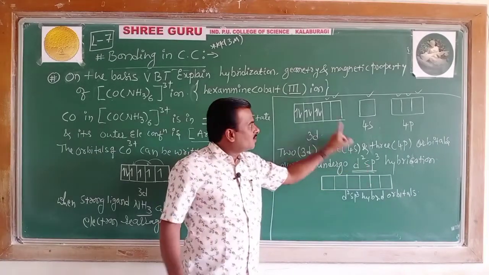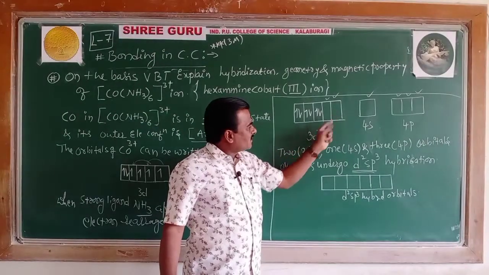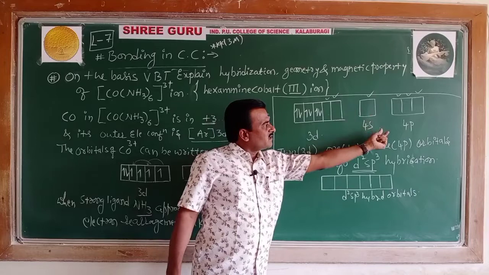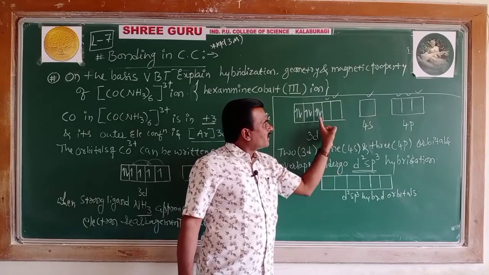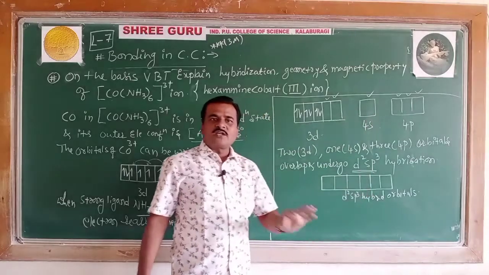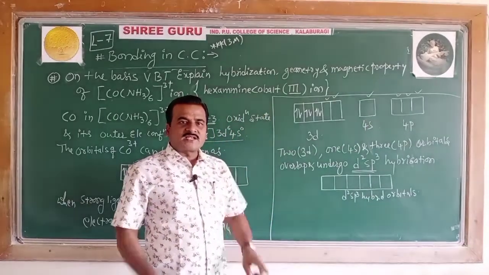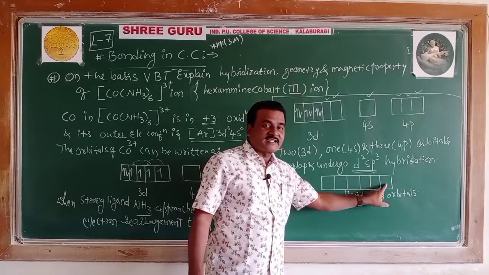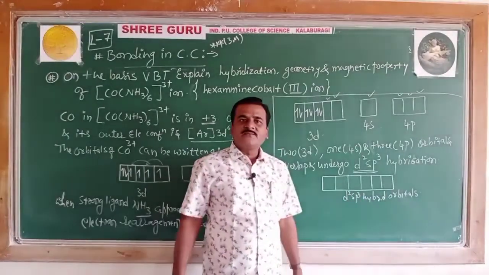Why is it d2sp3? Two of the vacant 3d orbitals, one of the 4s, three of the 4p. So they undergo d2sp3 hybridization to give 6 hybrid orbitals.